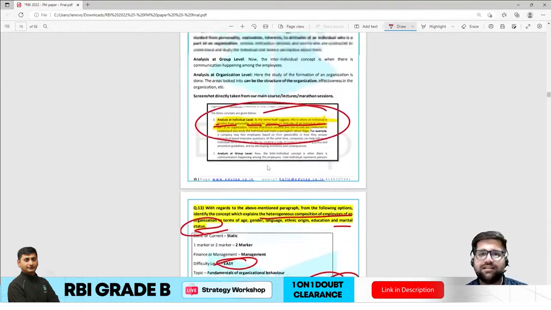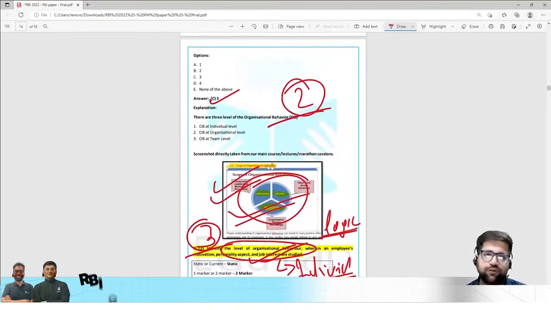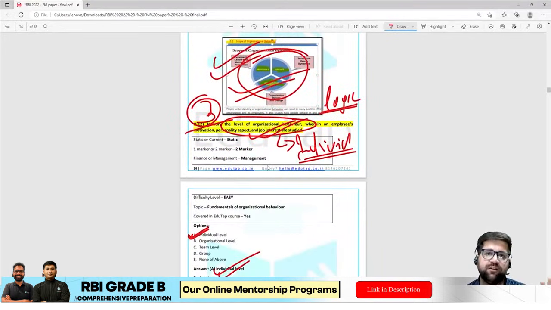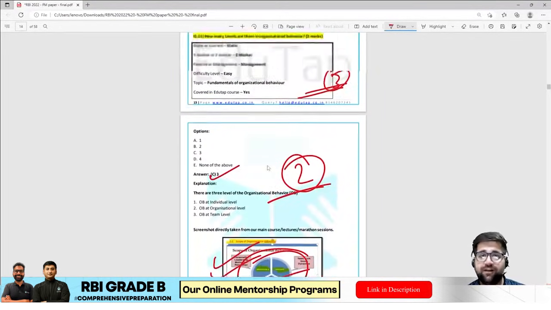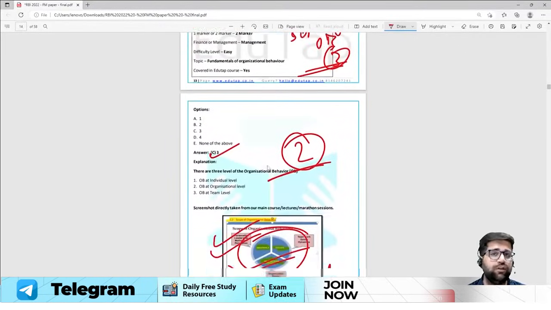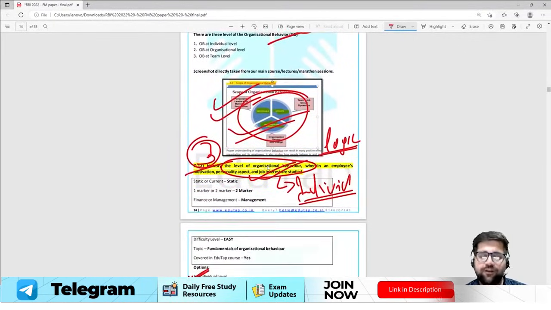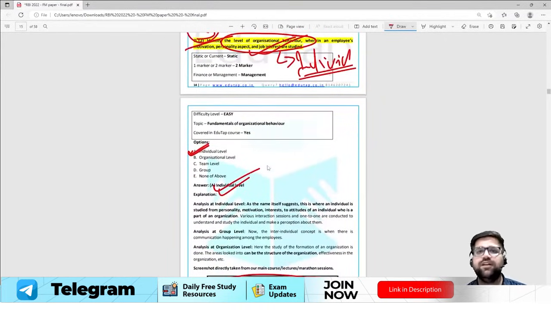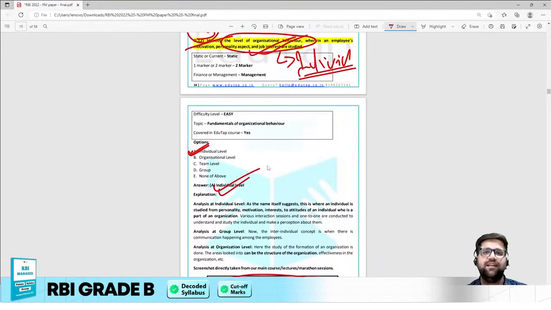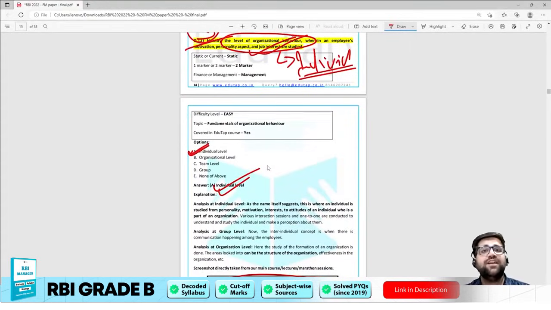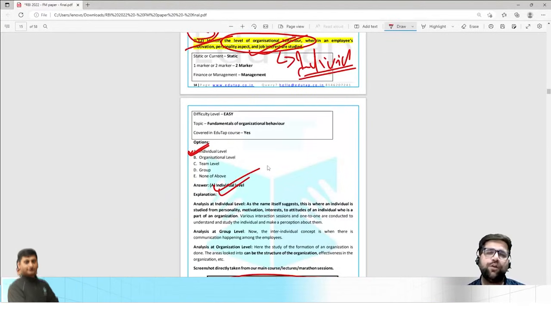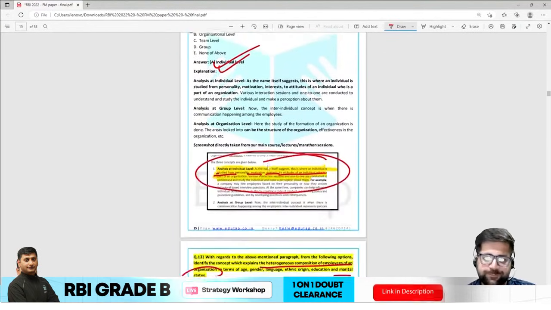Now this is a set of 3 questions which was asked on OB, that is, fundamentals of organizational behavior. And mind you, my friend, all three questions were easy. If you are studying fundamentals of OB, then you will study the features, the levels, the different characteristics, and the different branches. All this is very basic level and you could have easily answered such questions.